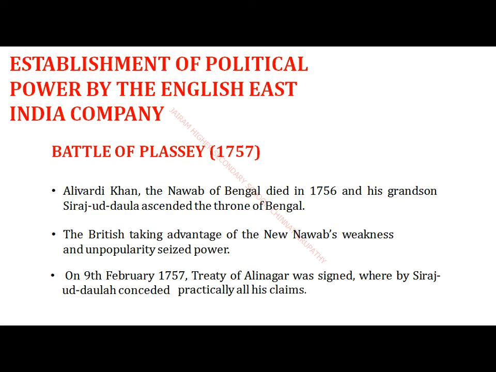But the present Nawab, Sirajud-Dowla, was very alert on seeing the malpractices of the Britishers in taking advantage. He got alert, so he would not give any permission to start their trade.